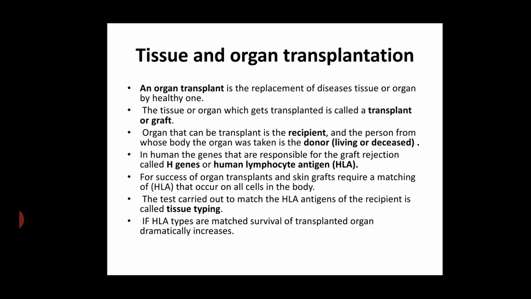For the success of organ transplant and skin graft, a matching of HLA, which occurs on all cells in the body, is required. The test carried out to match the HLA antigen of the recipient is called tissue typing. If HLA types are matched, survival of transplanted organs dramatically increases.